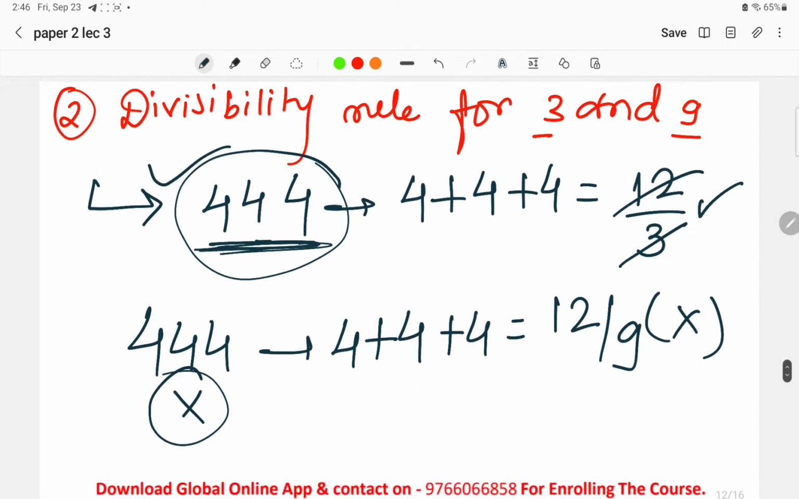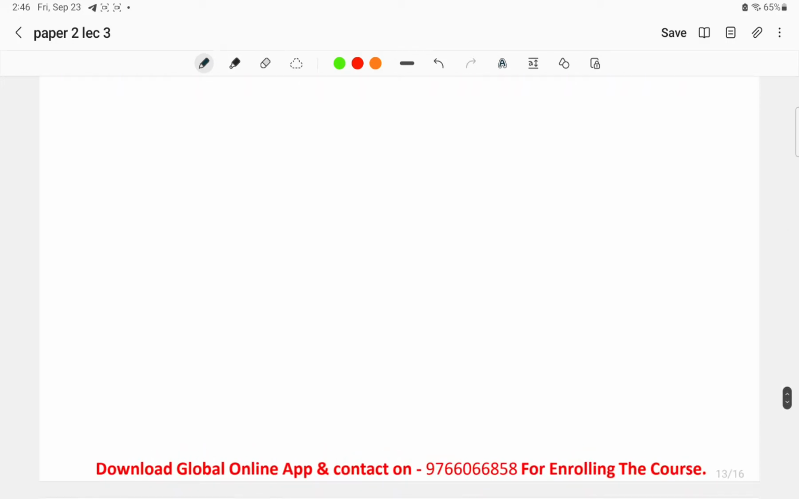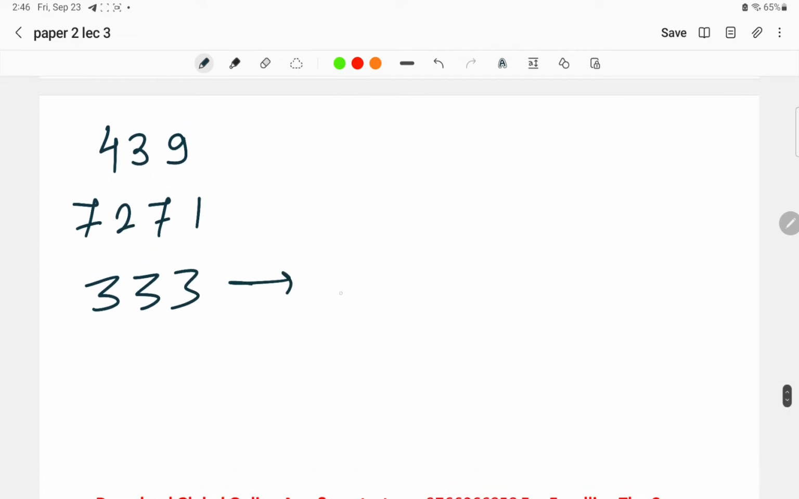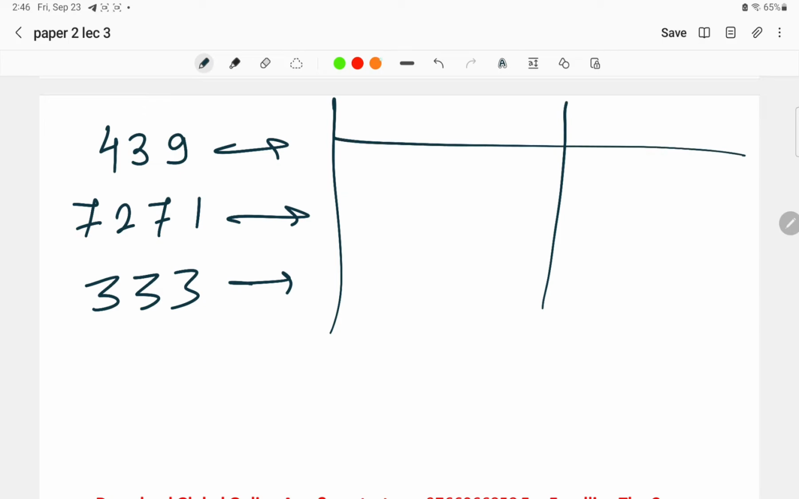Now we'll take some examples over here. I'll give some numbers like 439, 7271, and 333 if we take. What we have to do over here is check the divisibility test for 3 as well as for 9. The very first number given over here is 439. What we have to do is take the summation of 4 plus 3 plus 9. If we do 4 plus 3 plus 9, what do we get? It means 16, right?